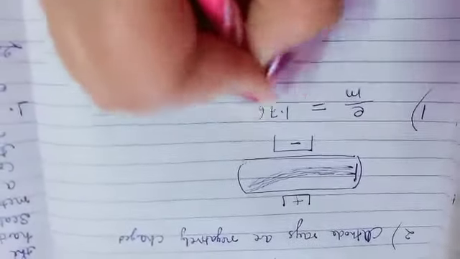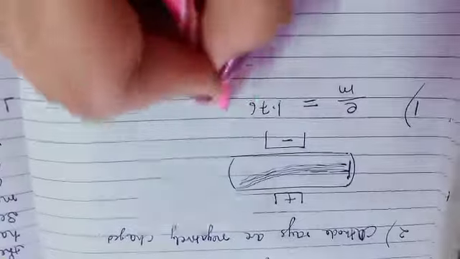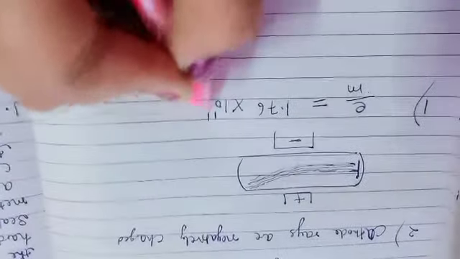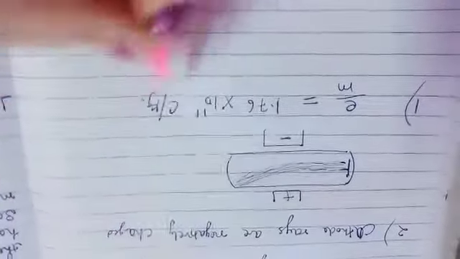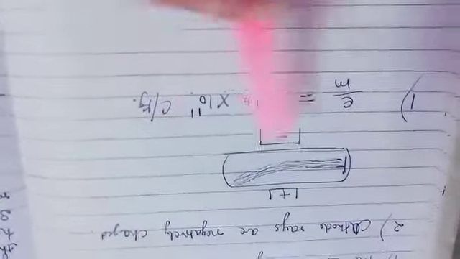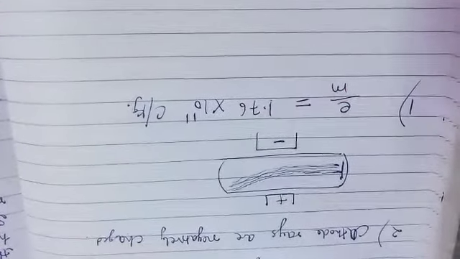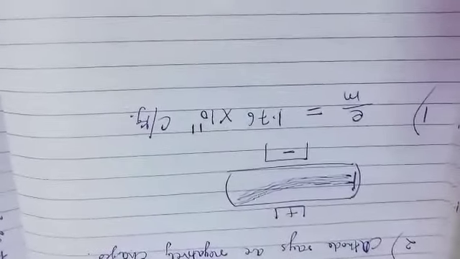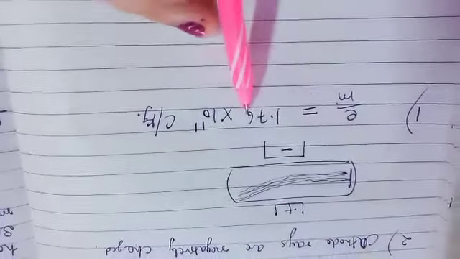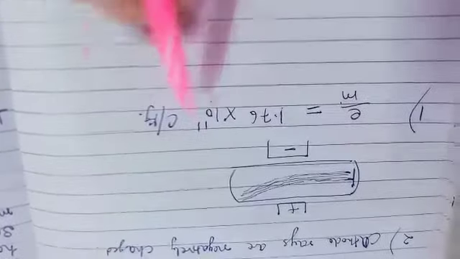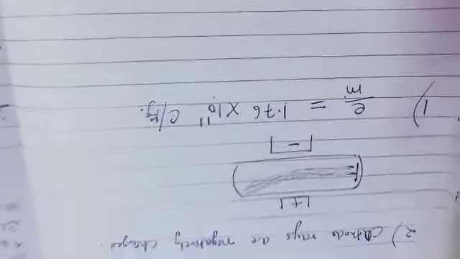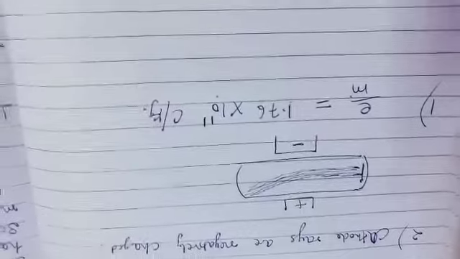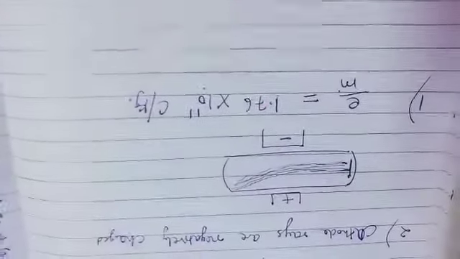The value you have to learn is 1.76 × 10^11 coulomb per kg. This is the same for all electrons, because electrons are negatively charged and are all identical, and there is no effect of the medium on it. That's why the e/m ratio is 1.76 × 10^11. How to calculate this is not in our syllabus; we only have to learn this value.